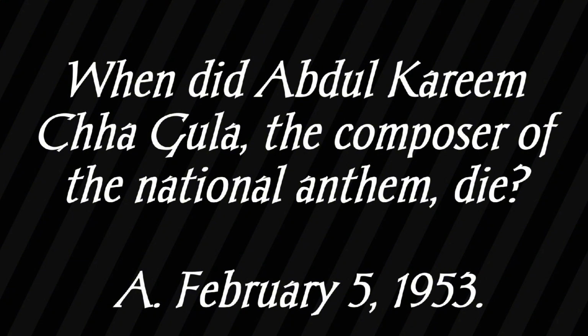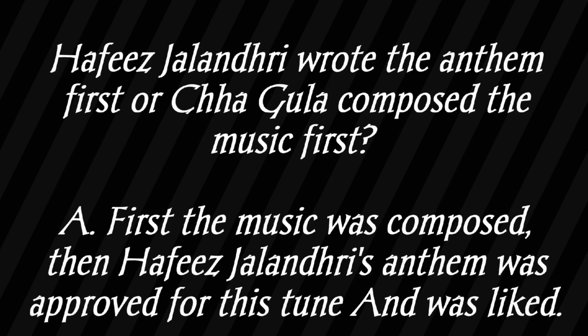The national anthem of Pakistan was composed by musician Abdul Karim Chagla. When did Abdul Karim Chagla, the composer of the national anthem, die? 5th February 1953. Did Hafiz Jalandhari write the national anthem first, or was the music composed first? First, the music was composed, and Hafiz Jalandhari was approved for this tune and it was liked.